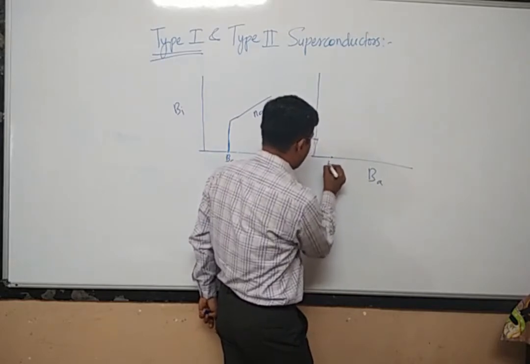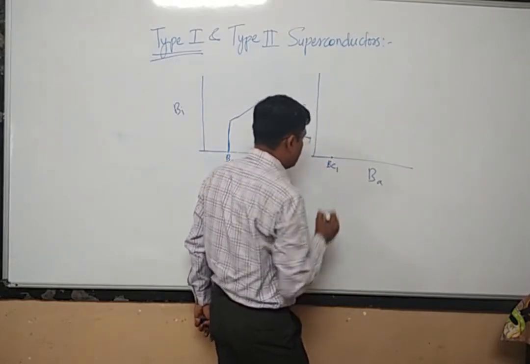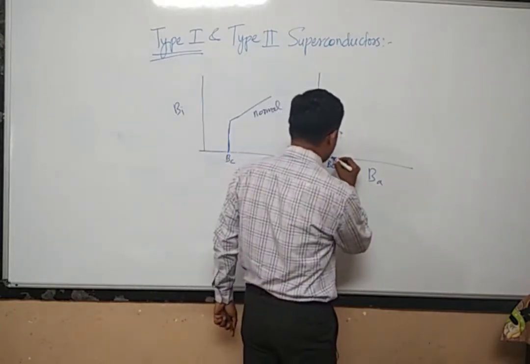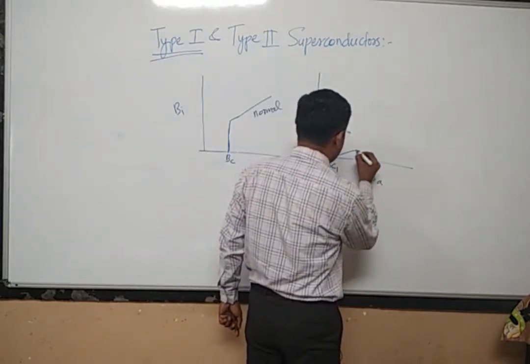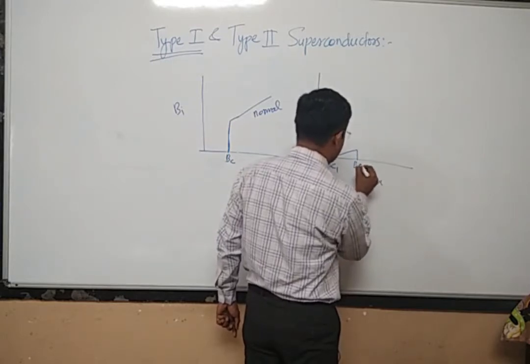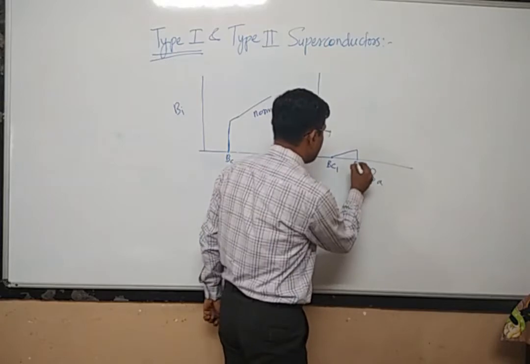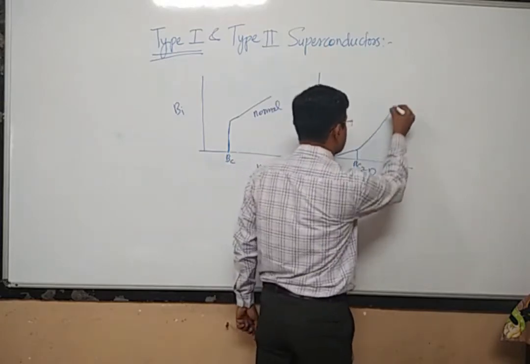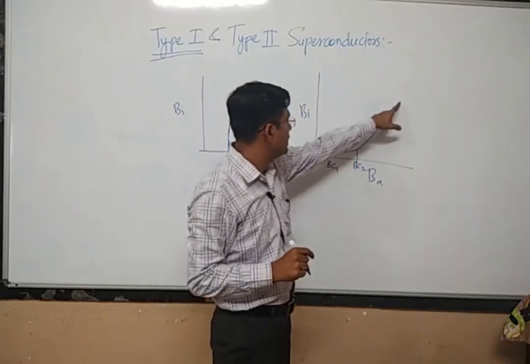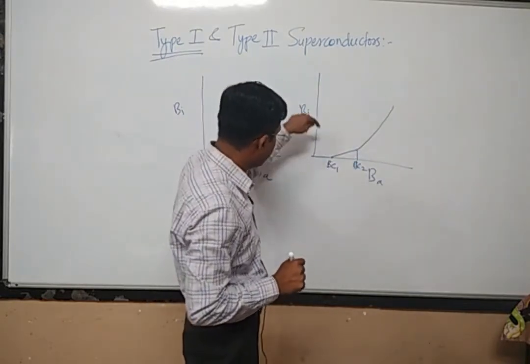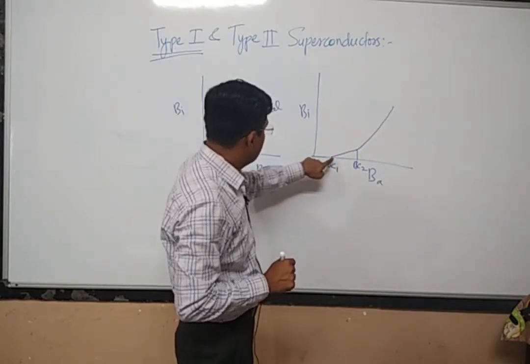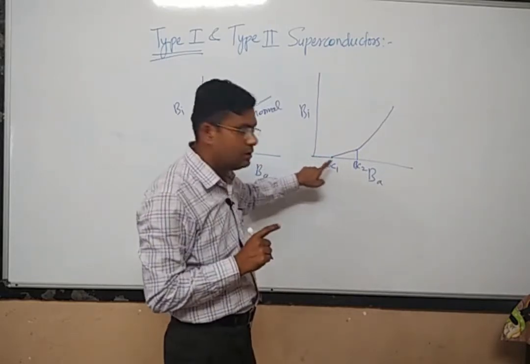Suppose this point is represented by BC1, and there is another value of critical magnetic field, BC2, above which the material will act as a normal conductor. Now below BC1 the material is perfectly superconducting.